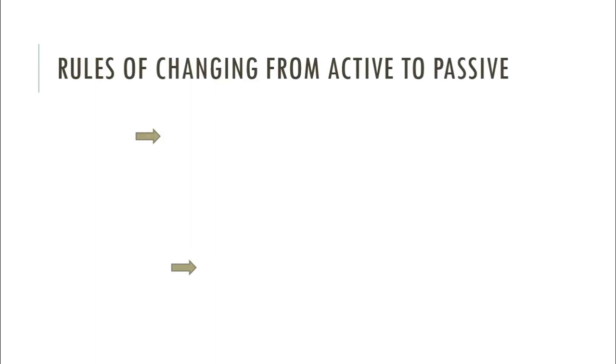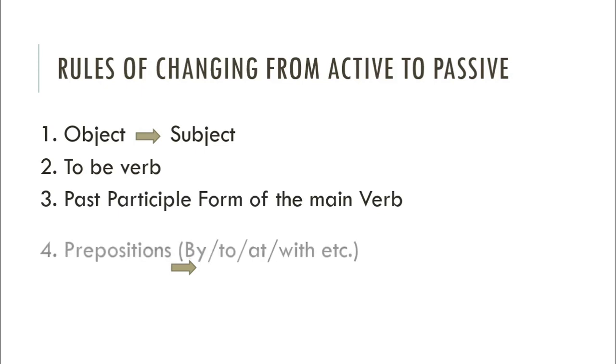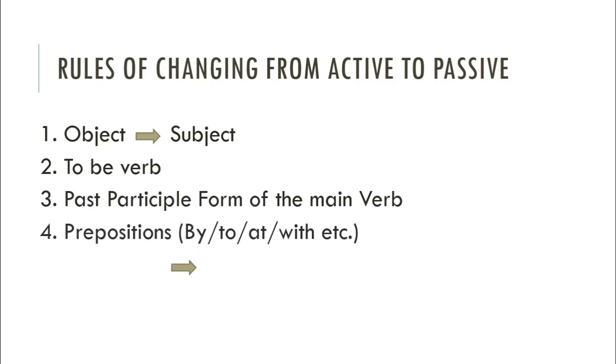So, rules of changing from active to passive. Object becomes the subject. Then we have to use the to be verb according to the subject or tense. Past participle form of the main verb. Prepositions: you can use by, to, at, with, etc., according to the situation.